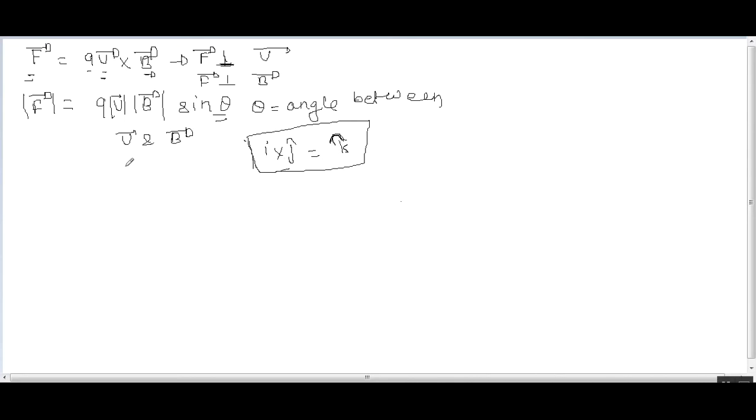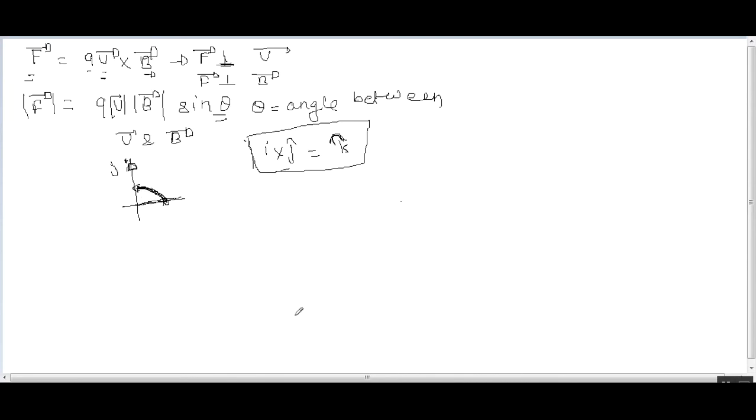If I am going to draw these two vectors, this is i, and this is j. If I keep my right-hand fingers along i and curl them toward j, then my thumb will come up.